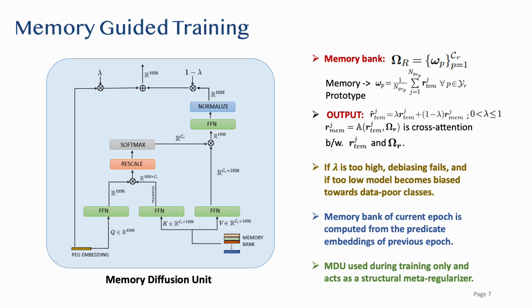Then a weighted residual connection is used to add this information back to the original predicate embedding in order to make it more balanced. The residual weight lambda controls the knowledge diffusion between the data-rich and the data-poor classes, and an optimal lambda gives the best results. The memory bank for each epoch is constructed using the previous epoch's predicate embeddings, and thus the MDU operation starts from the second epoch onwards. The MDU is used only during the training phase and functions as a structural meta-regularizer, teaching the PEG how to produce more balanced representations that are generalizable across all predicate classes.